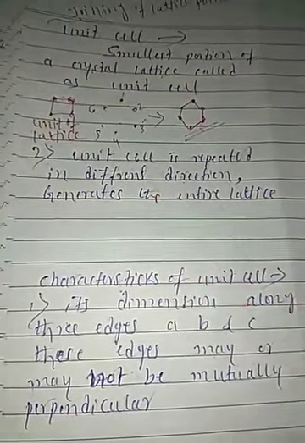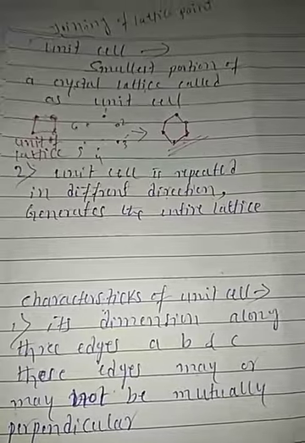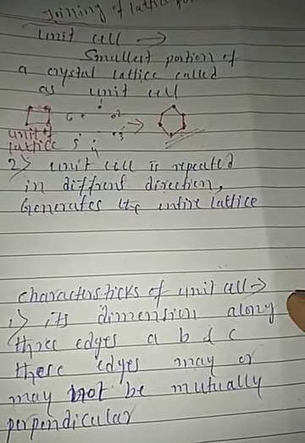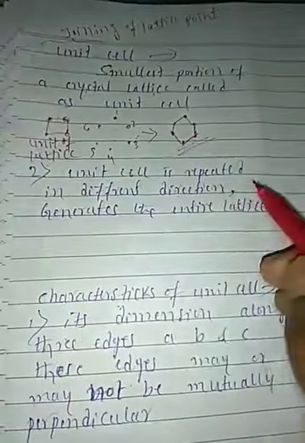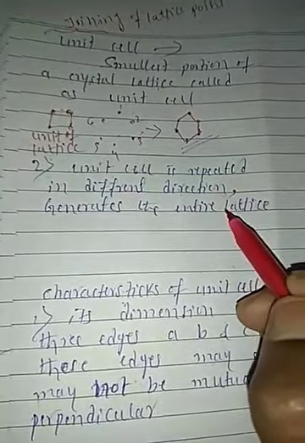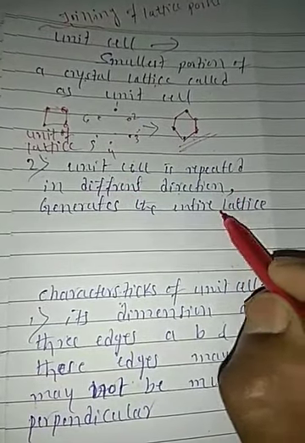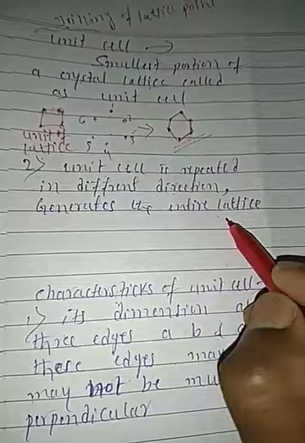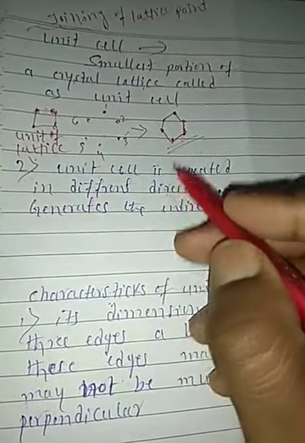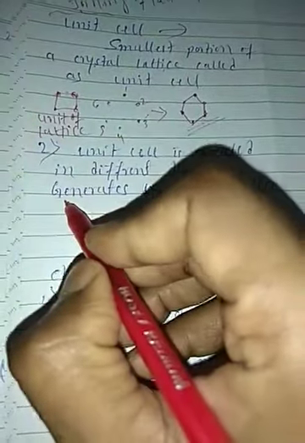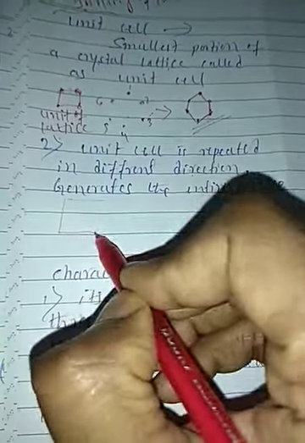In the three-dimensional structure, unit cells are repeated a number of times. If they are repeated a number of times, they give a large cubic crystal or three-dimensional structure. Unit cells repeated many times give large crystals. Right, students? I hope I have explained this concept.